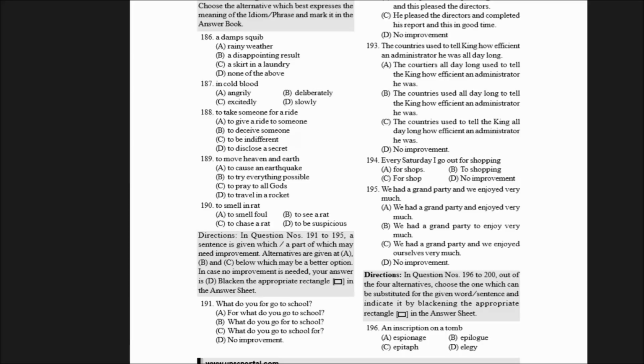Suppose you read this in a newspaper, the husband killed his wife in cold blood, then what it would mean is he planned for that. He intentionally killed her. He didn't kill her in a fit of rage or something. He wanted to kill her, and he might have planned, and he did it voluntarily. He did it deliberately. So that's the meaning of in cold blood.